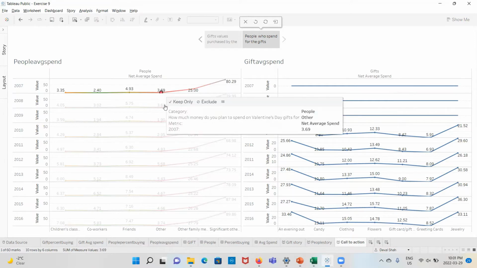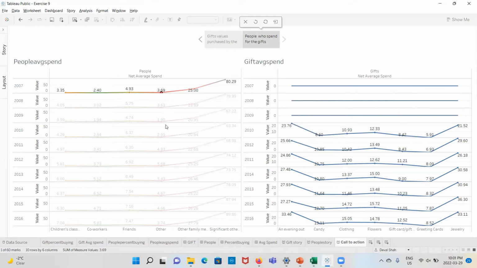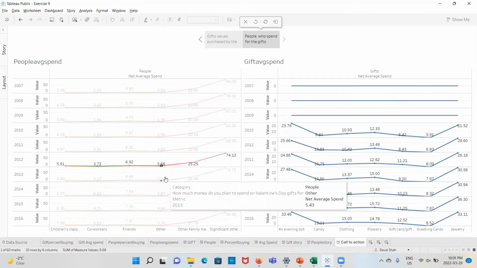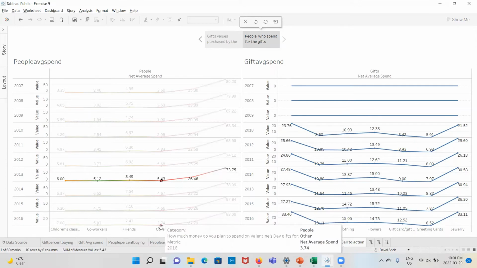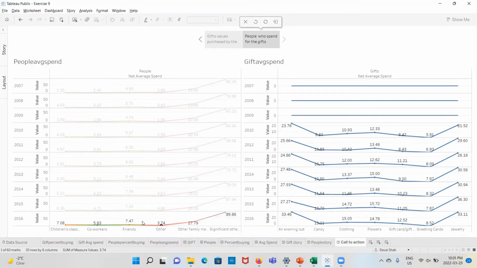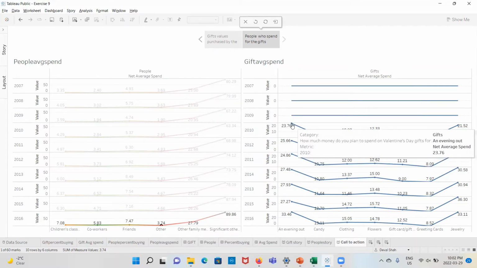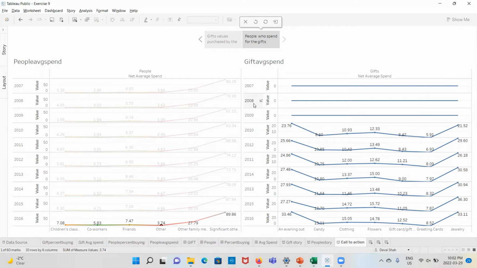In 2007, it was 3.69, and it was an increasing and decreasing graph in 2012 and 2013. So by 2016, it was 3.74, which is a minute increase compared to 2007. For the others who spend on average for gifts, gift values spent on average show a null value for 2007, 8, and 9.